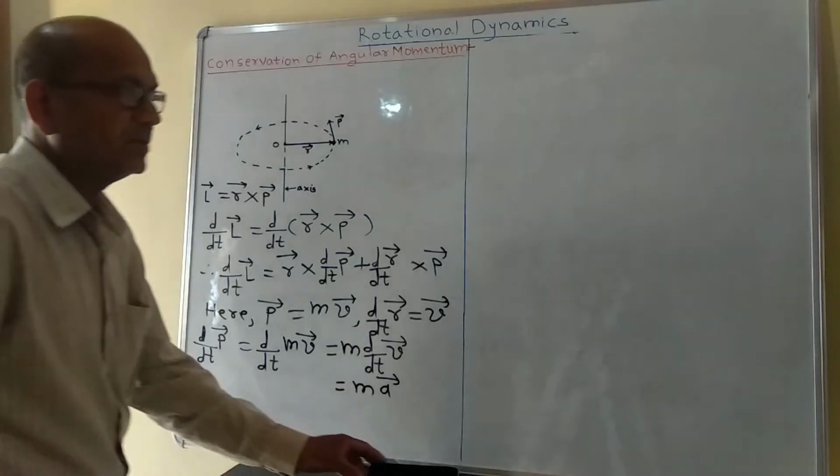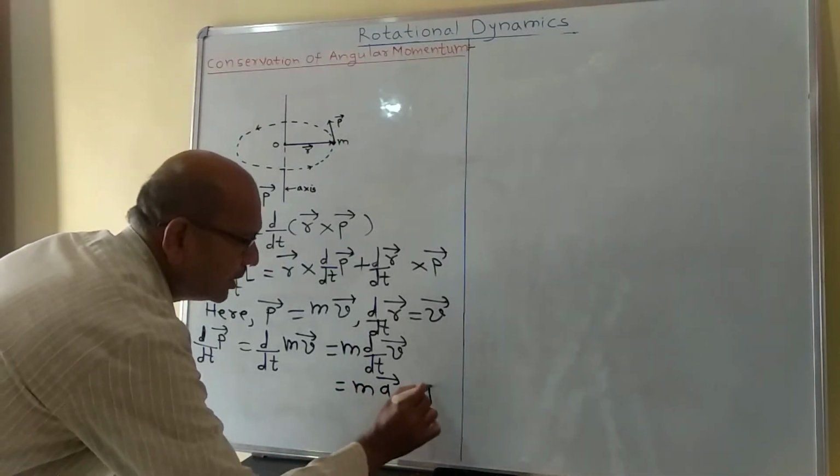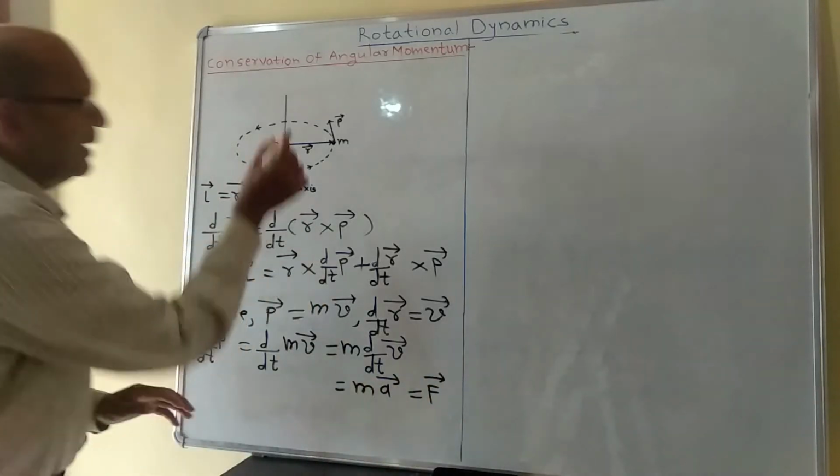Now according to Newton's second law of motion, this m a bar is equal to force F bar acting on the body.